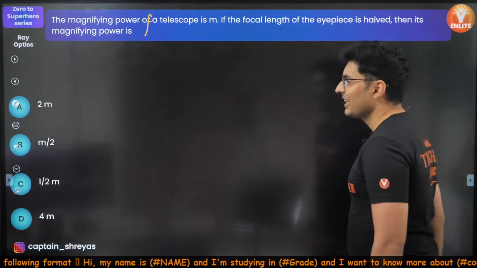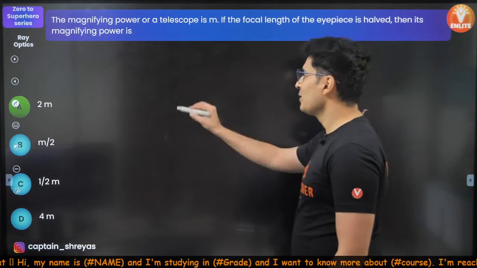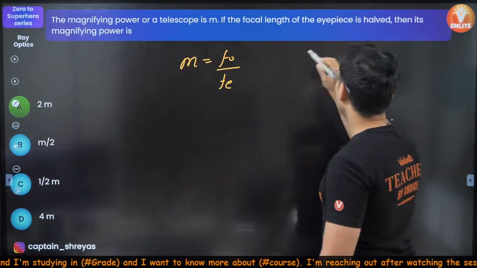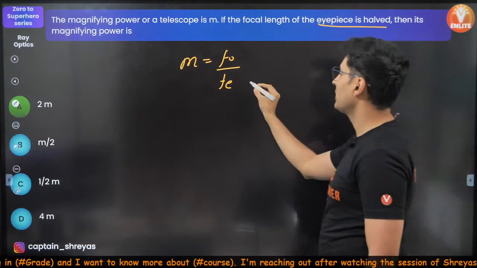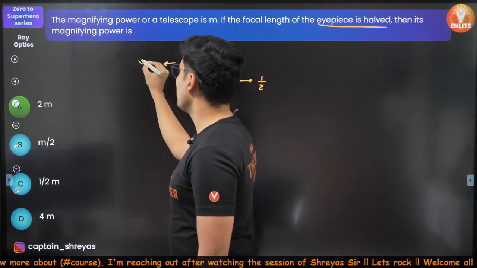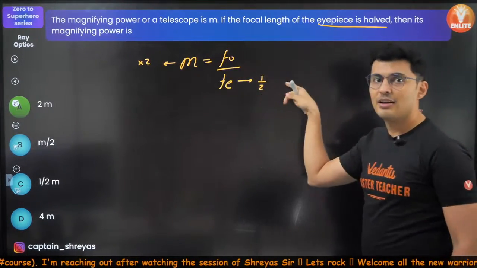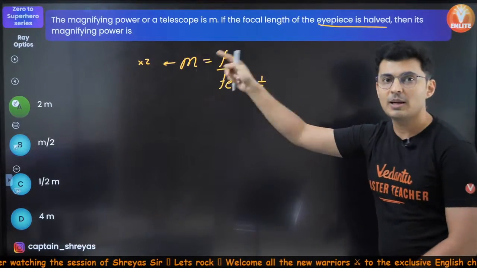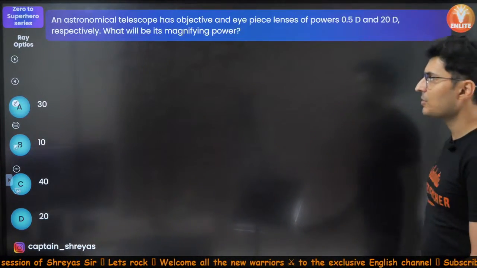A for sure. Yeah, that's the correct answer, because the magnifying power is FO by FE. FE is in the denominator. Eyepiece is halved. This is made half times. Obviously, the magnification will become 2 times because this is there in the denominator. If it was there in the numerator, then it would also become half times. Moving on to the next question.